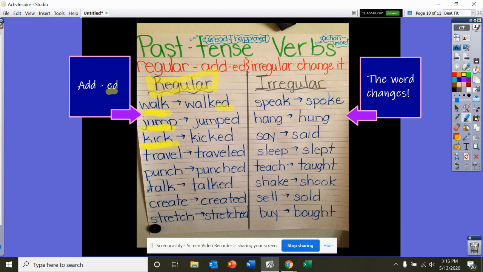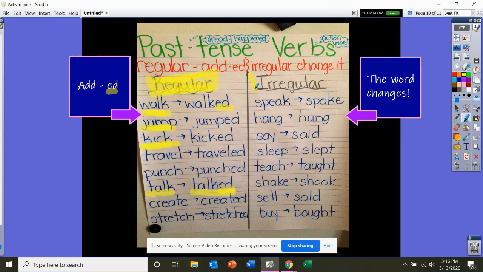I want to talk about this word, talk. Instead of saying, I talk on the phone with my mom, if it happened yesterday, you can say, I talked on the phone with my mom. Adding an -ed shows that it happened already. Now, those are all regular verbs where you're allowed to just add an -ed to show that it already happened.